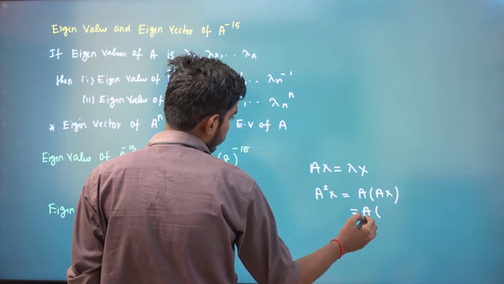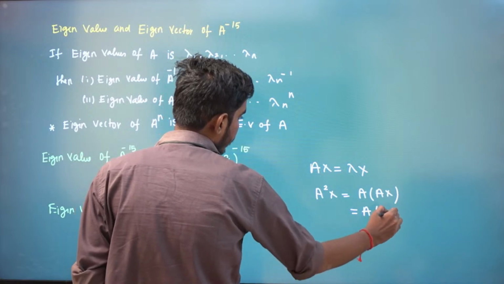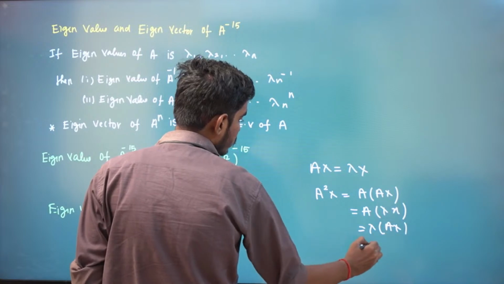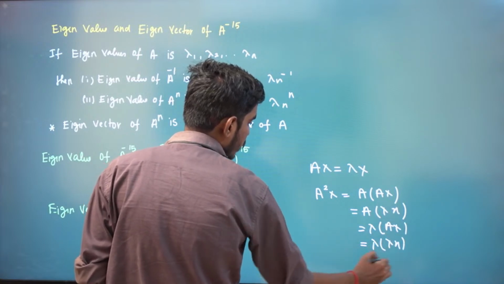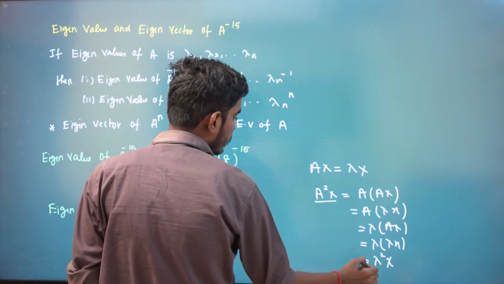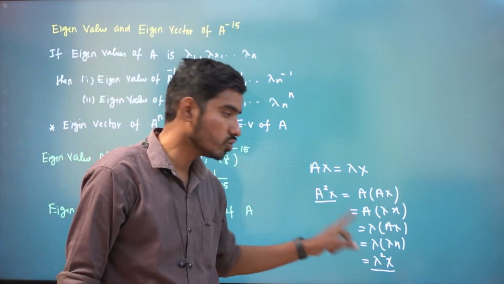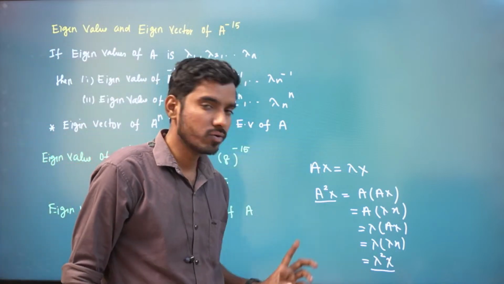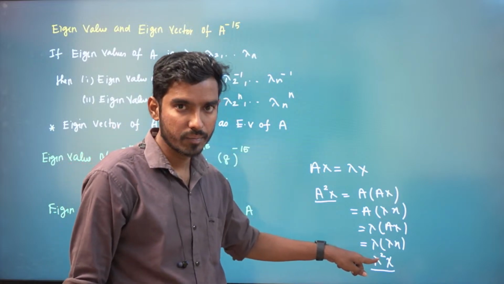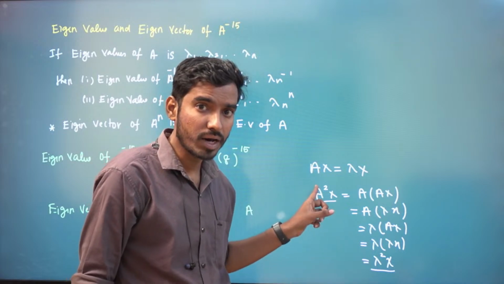It is lambda x, so A into lambda x, which is lambda into Ax, and Ax is lambda x, so it is lambda square x. So A square x is the same as lambda square x. The eigenvalue of A square is lambda square, and the x is the same. So the eigenvector remains the same for A square.